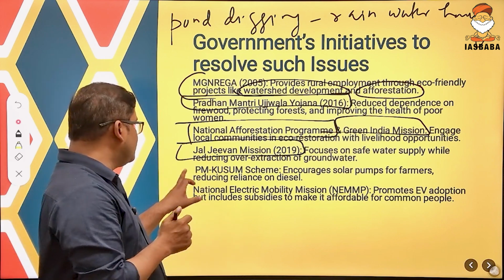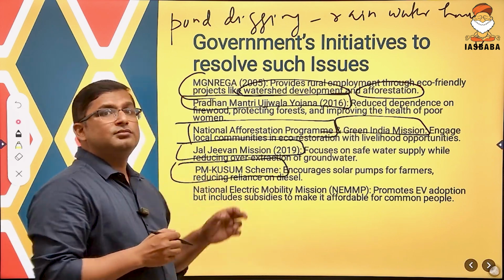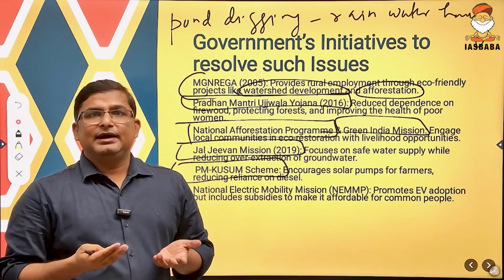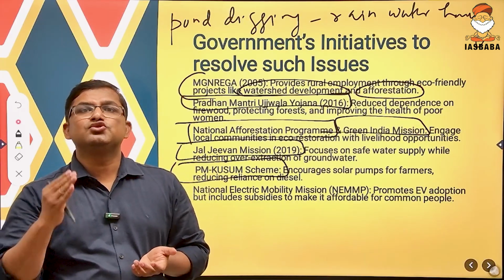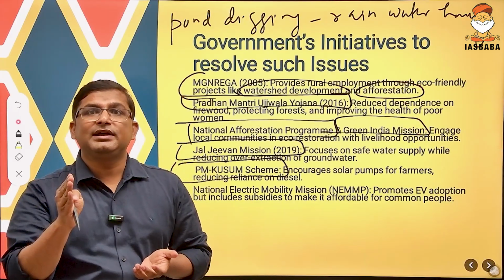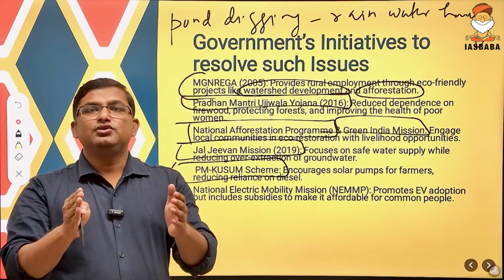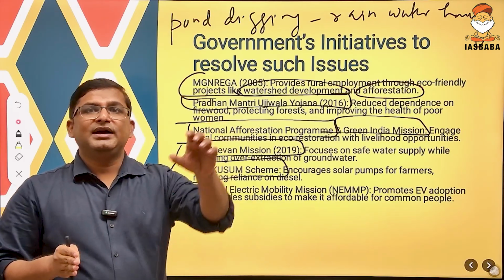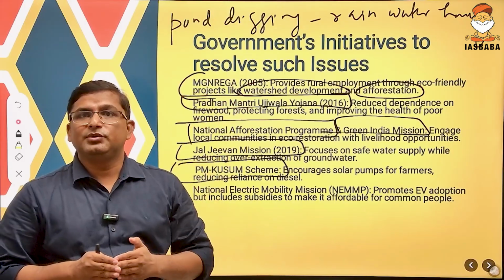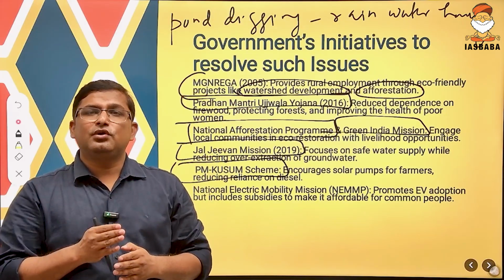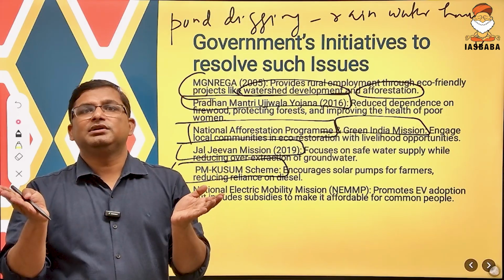Now come to the PM Kusum scheme. PM Kusum is a scheme to give subsidy to the farmers to use solar pumps, and at the same time, by using this scheme and by generating surplus energy, they can sell that energy to the government. So this will lead to what? This will lead to the green development.